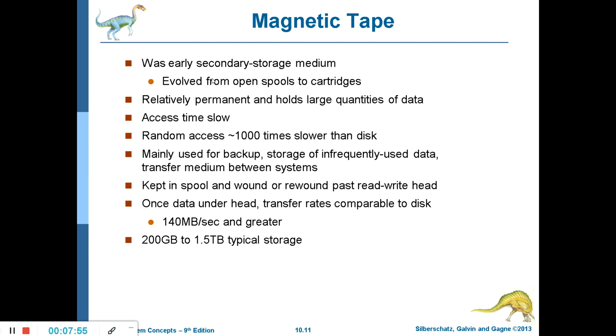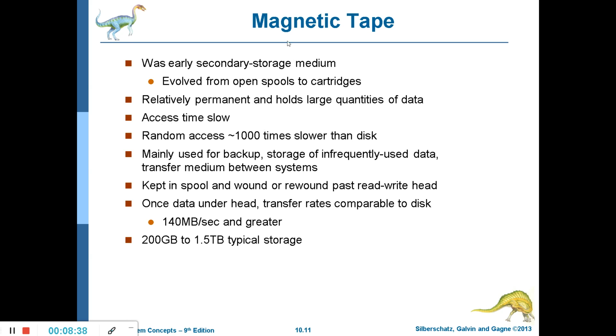Then magnetic tapes were an early secondary storage medium, evolved from open spools to cartridges. For example, I don't know whether you have seen video cassettes and audio cassettes, which we used to use some 15 or 20 years back, where the information was stored on tapes made up of magnetic material, relatively permanent and holding large quantities of data, and cheap also.